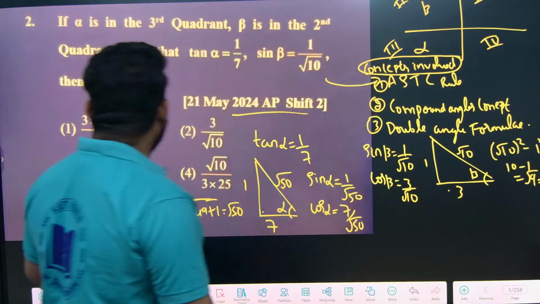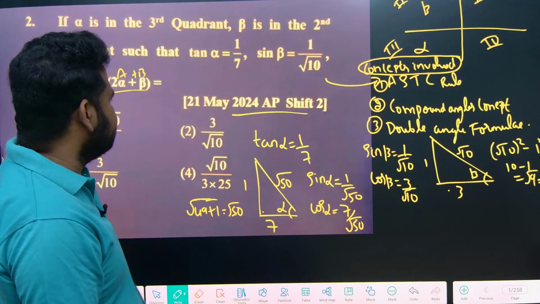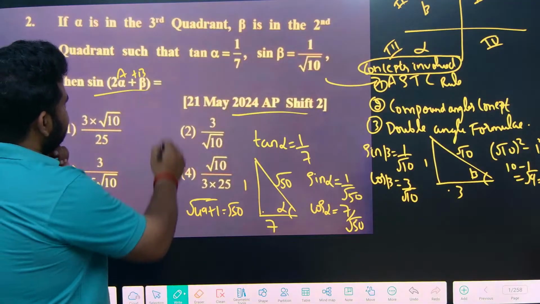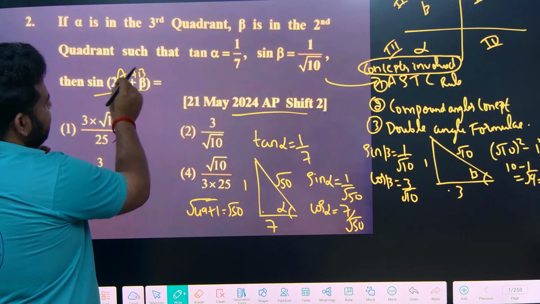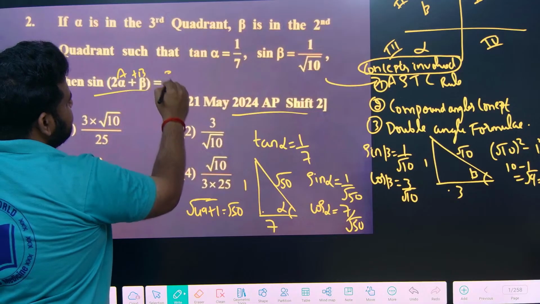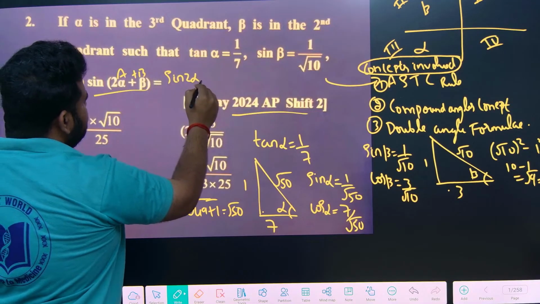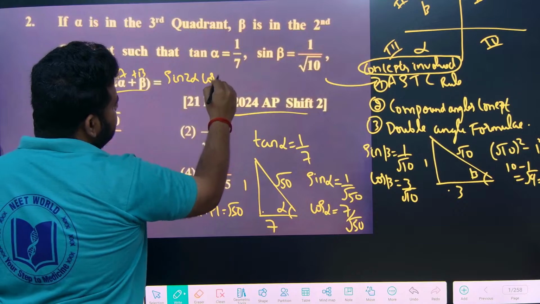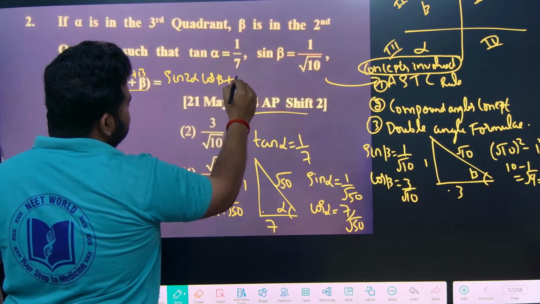Now they are asking us to find what value? Sin of 2 alpha plus beta. I will write it here itself. Sin of 2 alpha plus beta is sin A cos B plus cos A sin B. So I can write it as sin 2 alpha into cos beta plus cos 2 alpha